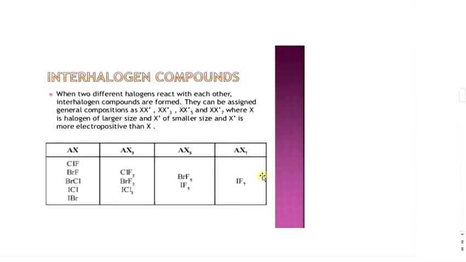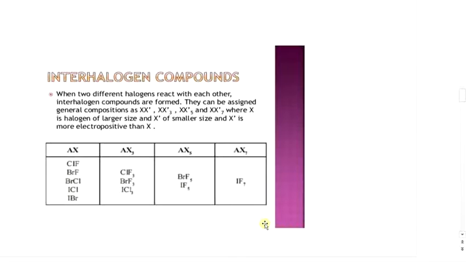The general properties of these interhalogen compounds. The largest halogen always serves as the central atom. The highest interhalogen compound, IF7, is obtained with iodine, the largest halogen, attached to the small one.